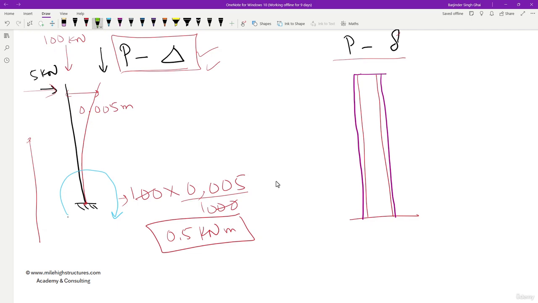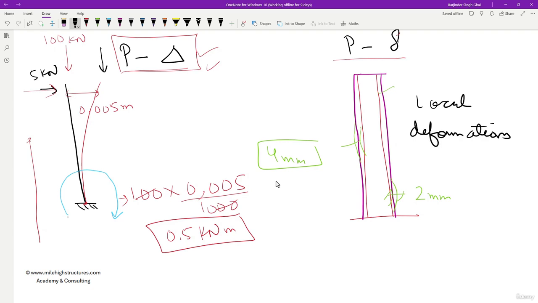There may be a slight deformation here, or slight deformation here, which may be in the range of 2 mm, or here it may get deformed by 4 mm, which might not be visible to your eyes, but it is there because ultimately steel is a very slender structure and its principle is to get deformed. So to consider these kinds of local deformations, we have to use the P small delta analysis.